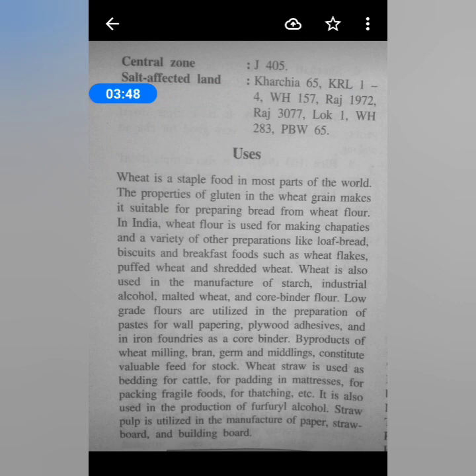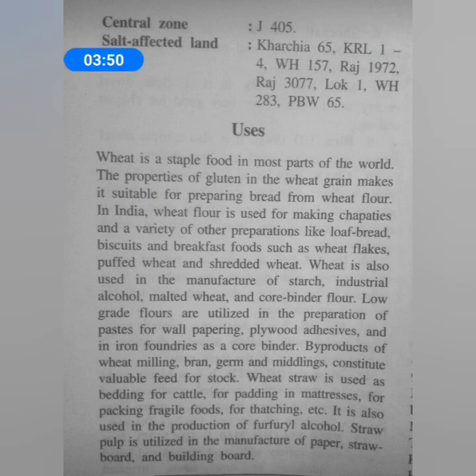Now coming to the last part, that is uses. Since rice is the staple food in most parts of the world, wheat is also one of the staple foods in most parts of the world. Some people use rice, whereas other people use wheat as a staple food. And gluten is actually a mixture of proteins.